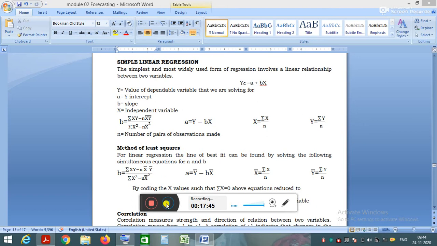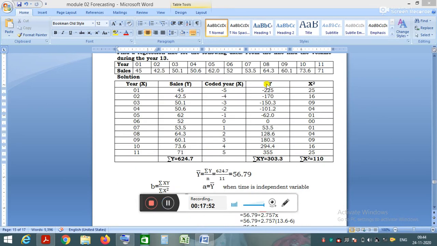To find the summation of xy, we first multiply x into y and find the values of xy for all the 11 years. Then sum all these values, and you will get the summation of xy. Similarly do x square. Then go for finding y bar, the y mean. Using summation of y by n, you will get the value of y bar.